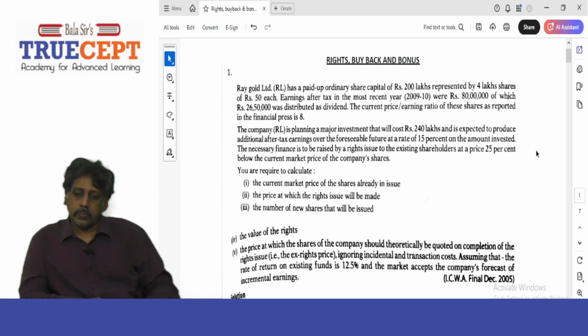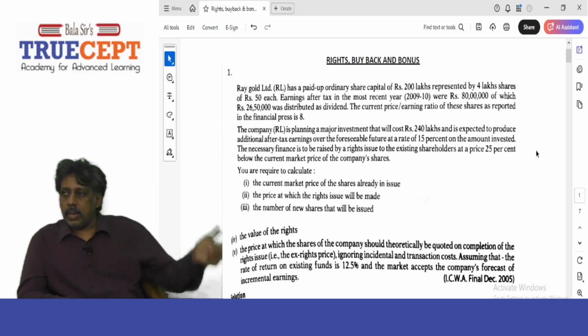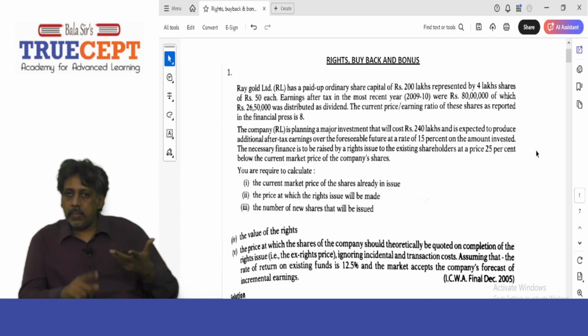Next. The company Raygold is planning a major investment that will cost 240 lakh rupees. You know, 2 crore 40 lakh is the amount of money they need for expansion. Next. And it is expected to produce additional after-tax earnings over the foreseeable future at a rate of 15% on the amount invested. So, have this in mind, this 240 lakh will generate a return of 15% if invested in the expansion project. Is that fine?